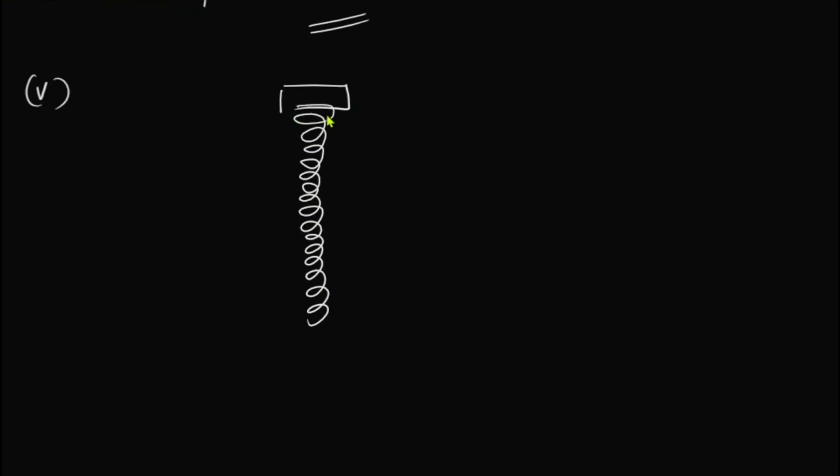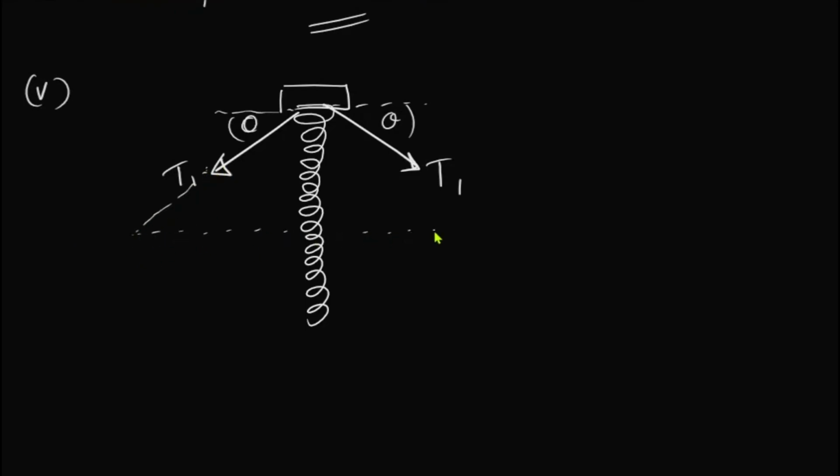And then on this spring there's two tensions, T1, right? This is going to be theta, this is going to be theta. We know that if this is theta, this is theta. All right, okay, cool. Now we need to find the downward resultant force. What is the resultant downward force?